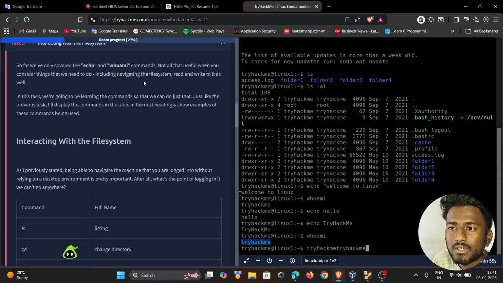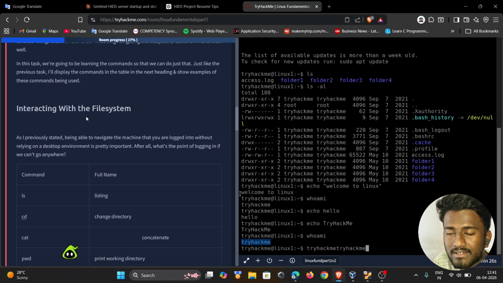They just told us about echo and environment commands, which are not all that useful when we need to navigate the file system and read and write as well. These are the basic commands, and we need more commands to read and write files.